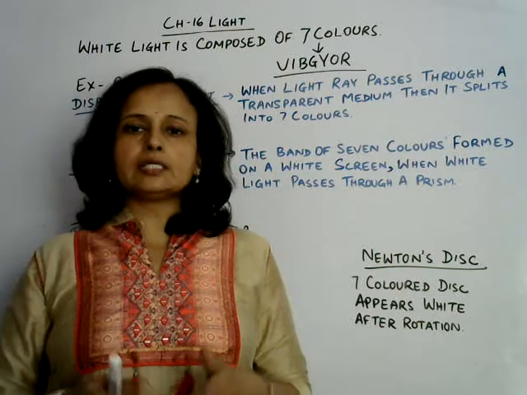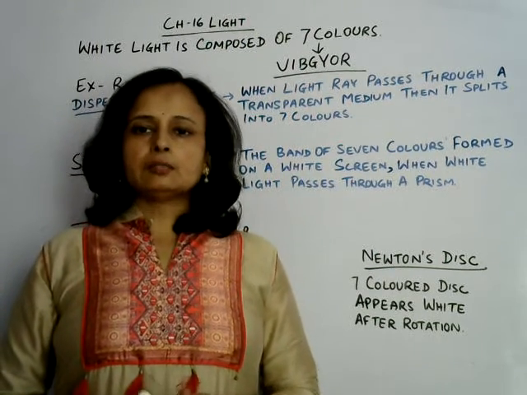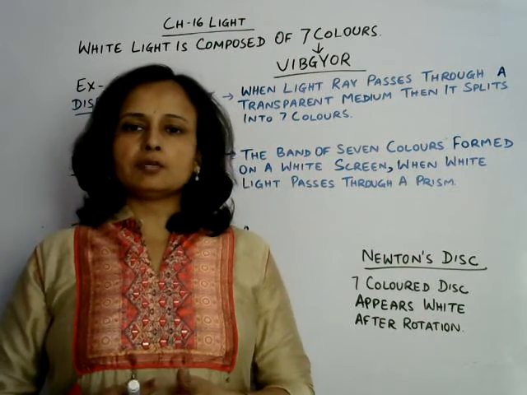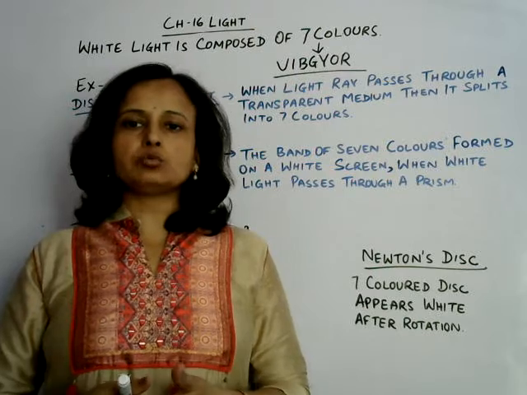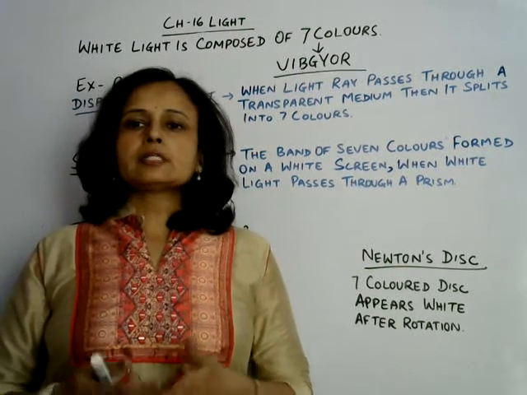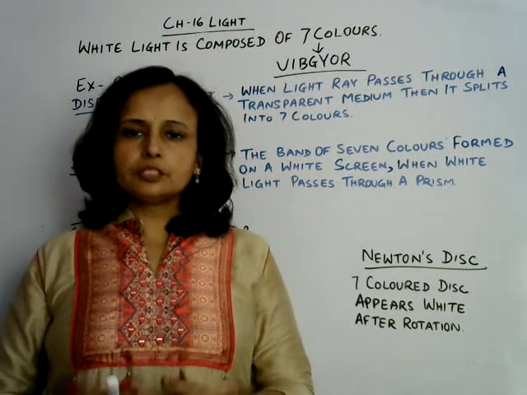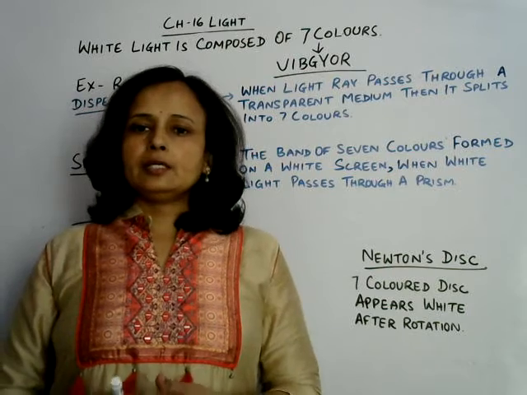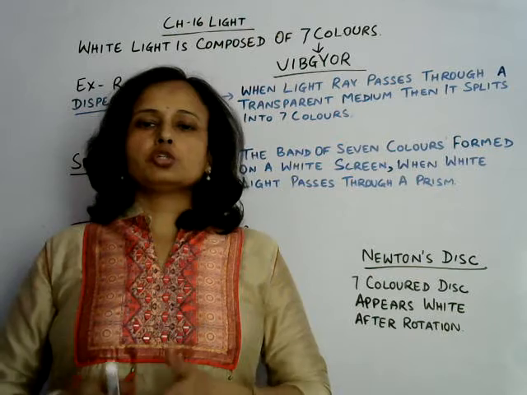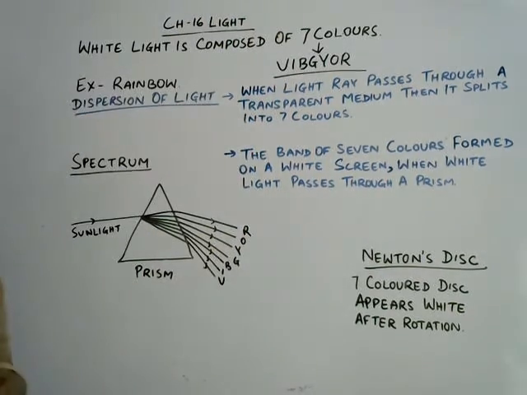Okay, so white light is composed of seven colors. When any ray of light, which is actually white light, passes through a transparent medium, that may be a prism, then it splits into seven colors. So when white light passes through a transparent medium, let's say a prism, then it splits into its seven colors. That splitting of white light into seven colors is called dispersion of light.